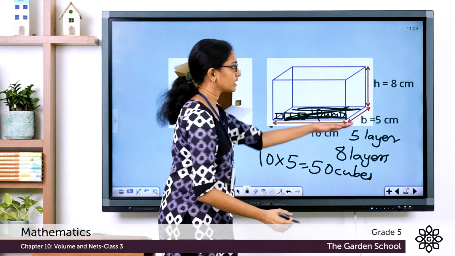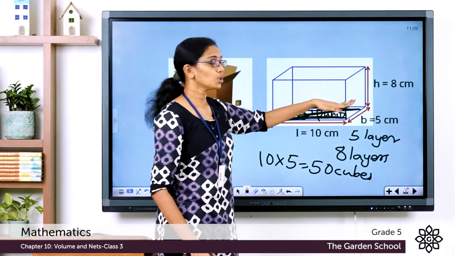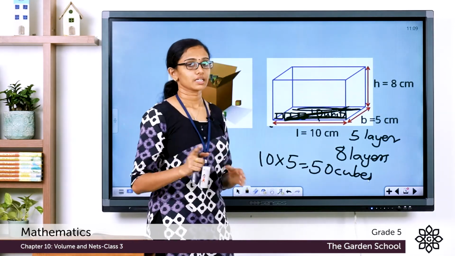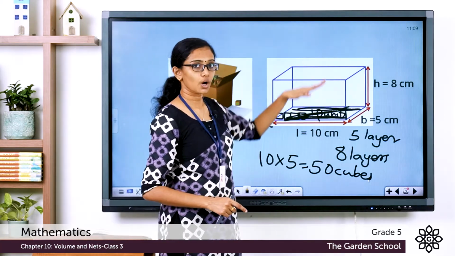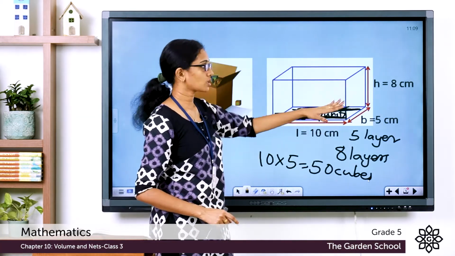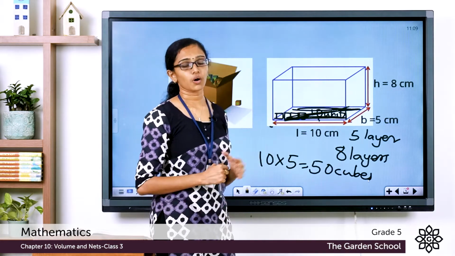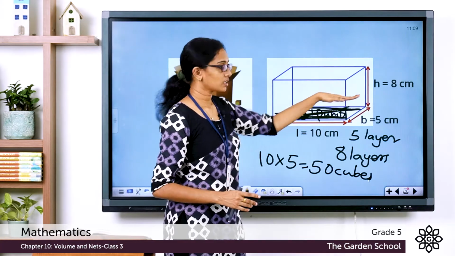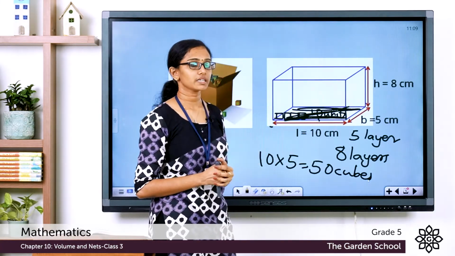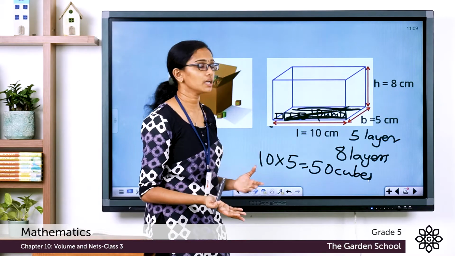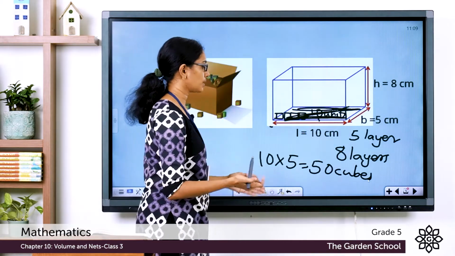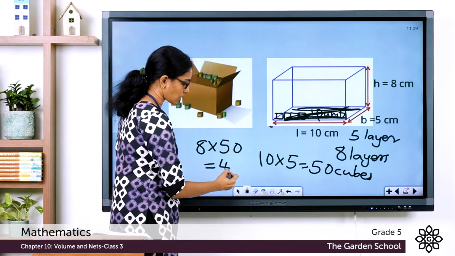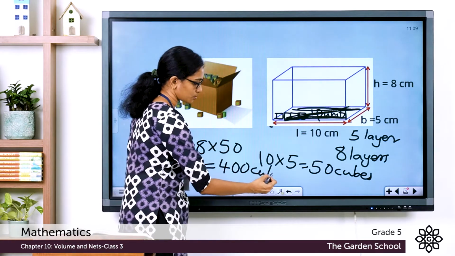And to cover the entire height of 8 centimeters, how many will you need? 8 layers of such 50 cubes. Clear with that? You need 8 layers of 50 such cubes to fill this entire box. I hope that is clear to you. So how many cubes in total? 8 layers of 50 cubes will make how much? 8 into 50, and that is equal to a total of 400 cubes.